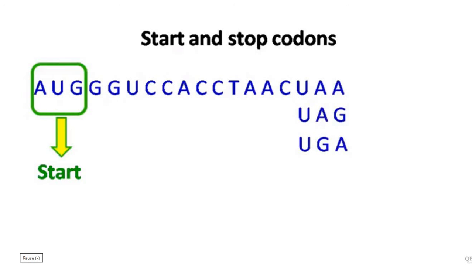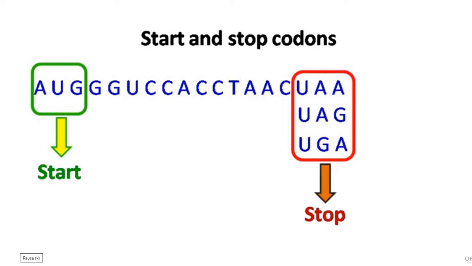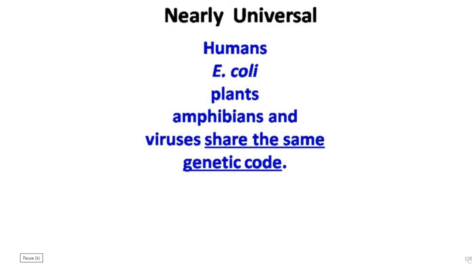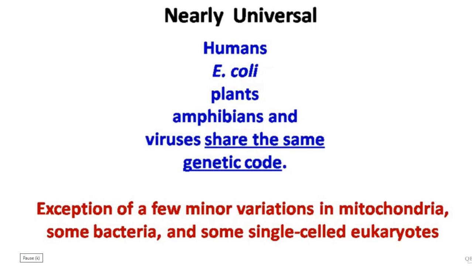AUG is usually a start codon that codes for methionine, and stop codons are UAA, UAG, and UGA. The stop codons are also known as nonsense codons as they do not code for any amino acid. The genetic code is nearly universal, which means it is the same in humans, bacteria, plants, and amphibians. However, there are some exceptions in mitochondrial genome, single-cell eukaryotes, and some bacteria.